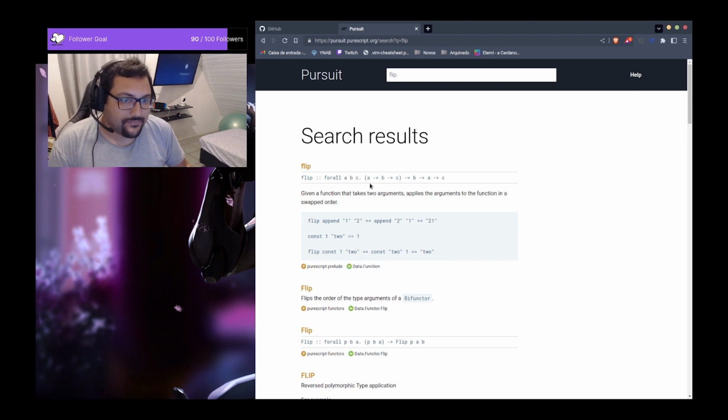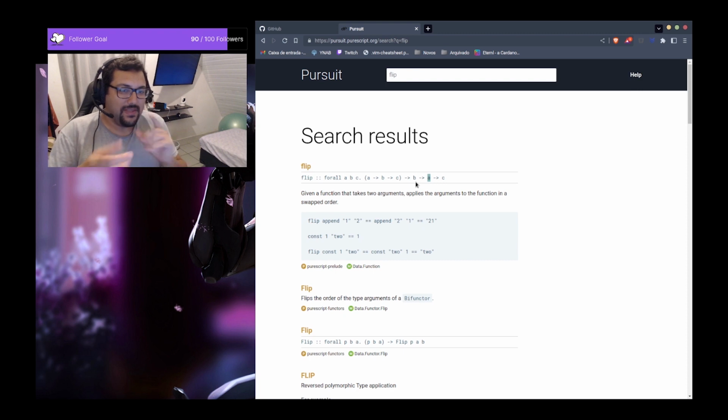It takes, when we have something like this, a parenthesis, it basically means that we are passing a function, or just a single value as a function here. And this function being passed has 2 arguments and returns a 3rd here. What we are doing is just returning a new function, and we are flipping the arguments. So we are returning a new function where the second argument should be the first, and the first argument should be the second.